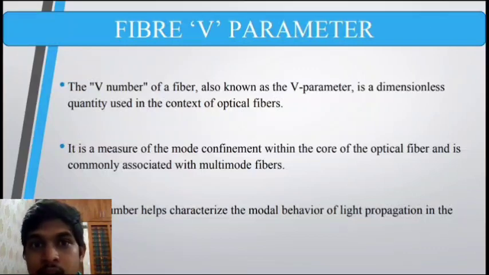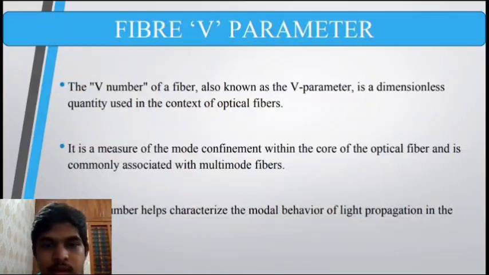It is a crucial parameter which tells how many modes a fiber can support. It is a measure of the mode confinement within the core of the optical fiber and is commonly associated with multimode fibers.